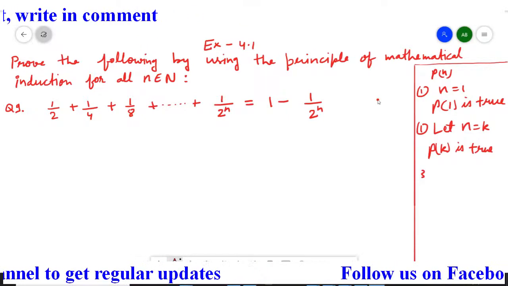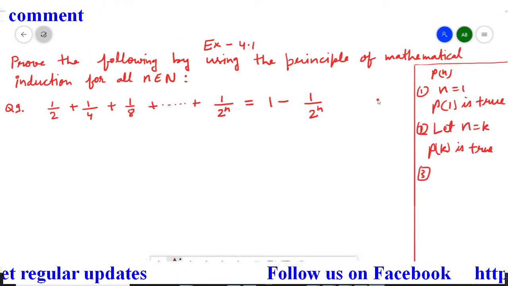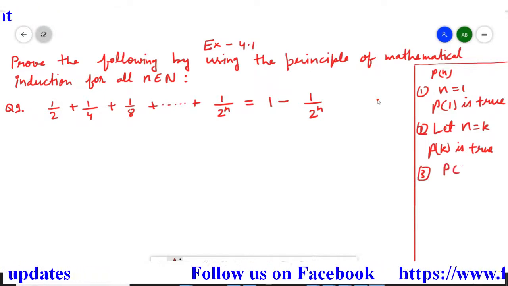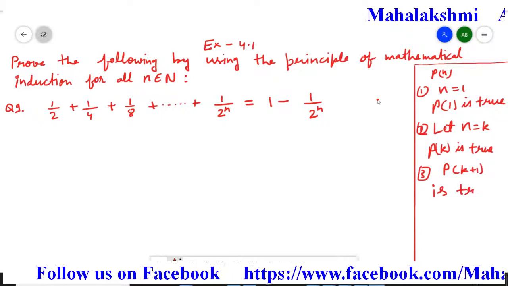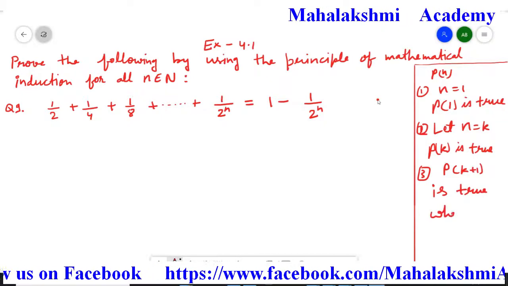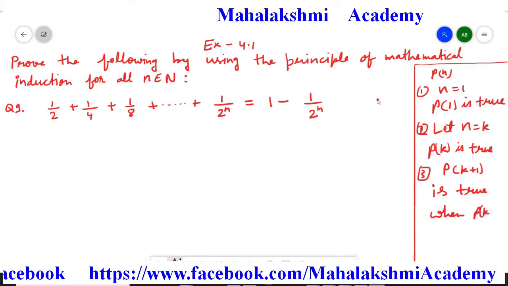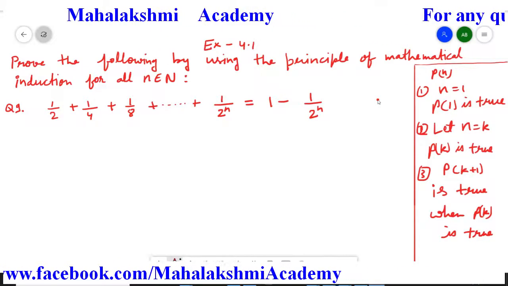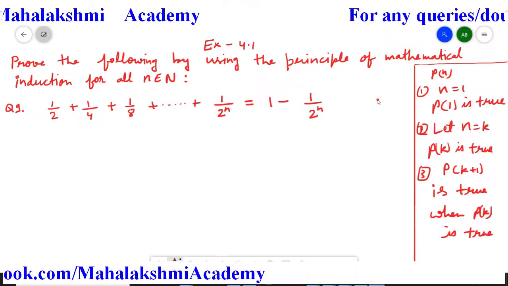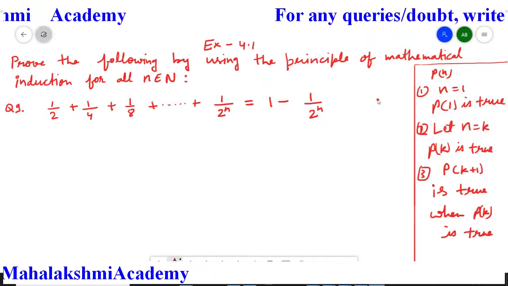And in the third step, we have to prove Pk plus 1 is true when Pk is true. So keeping these 3 points in mind, we will start to solve it.